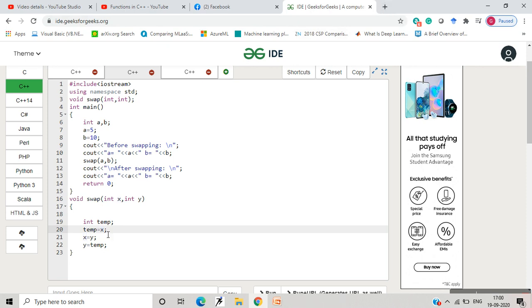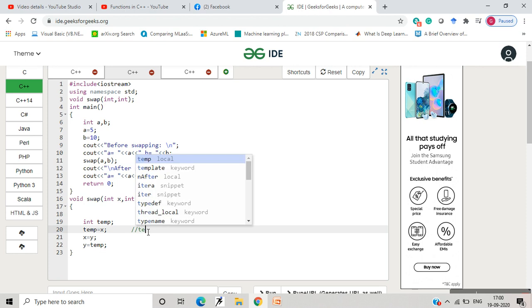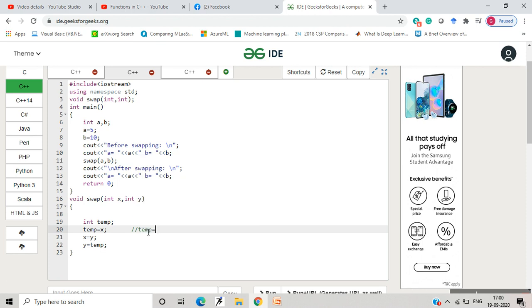What I do is I assign the value of x. Now suppose x would be whatever is the value of a, that is 5, and y would be 10, that is the value of b. So now here temp would become, let me comment this and make you understand, temp will become 5 after this statement.